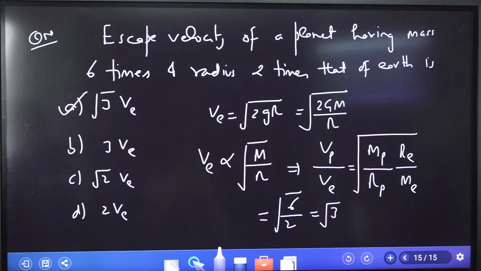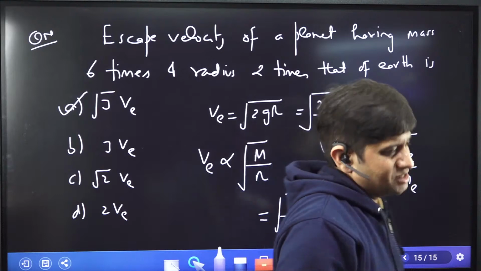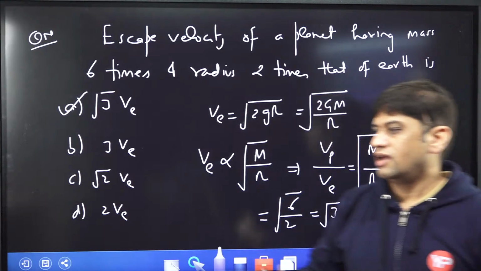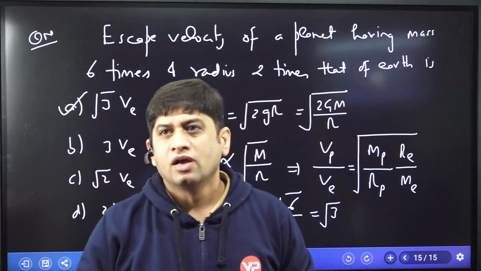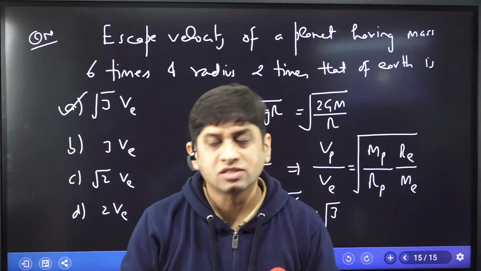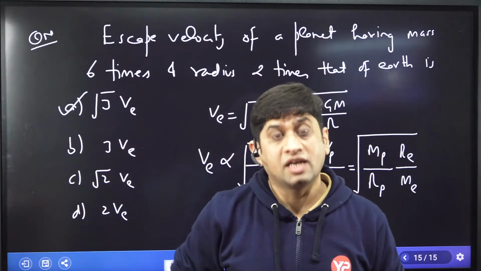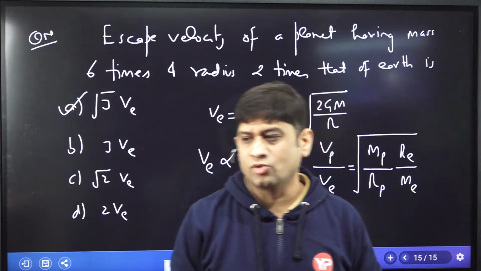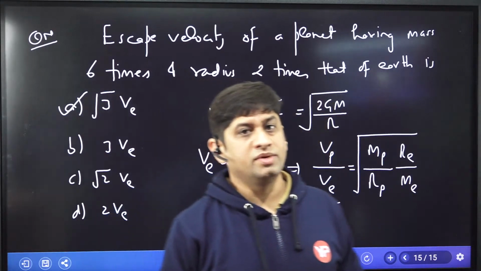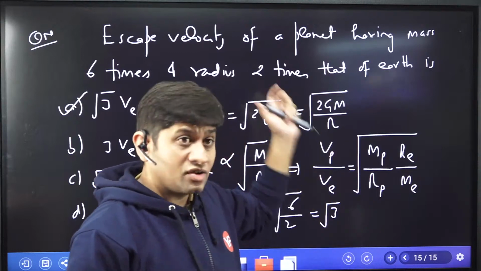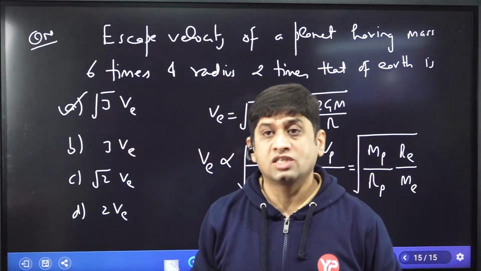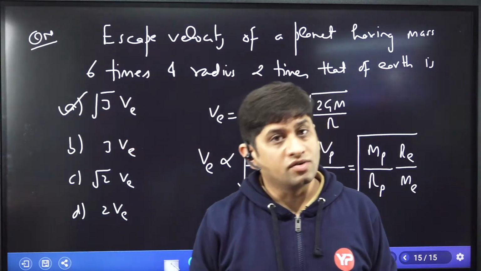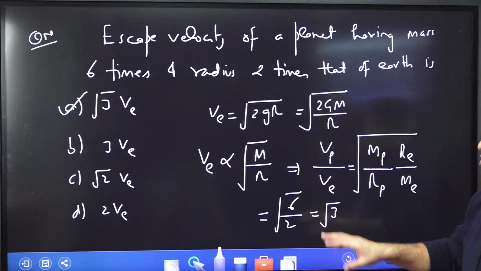So as I told you, gravitation is a chapter which is going to take 2 lectures. So I'm going to cover gravitation. In the next lecture I'm going to discuss Kepler's 3 laws, orbital velocity, and small concepts, and these 2 lectures will be sufficient. So just revise the concepts which I gave you. I'm sending you this on WhatsApp soon. Just revise it, and I think that should be more than sufficient.